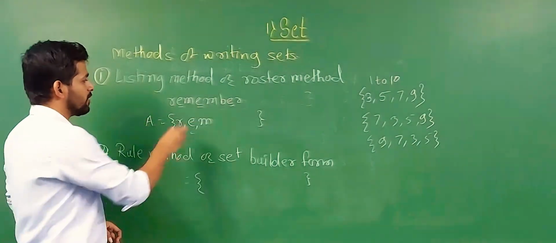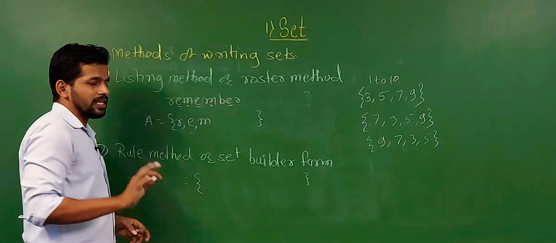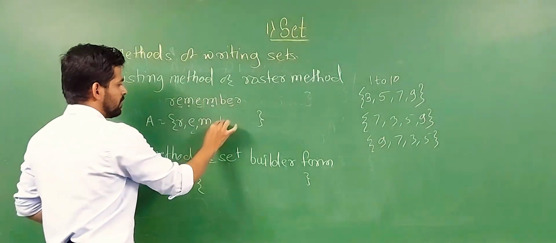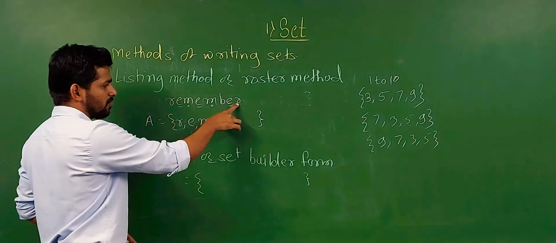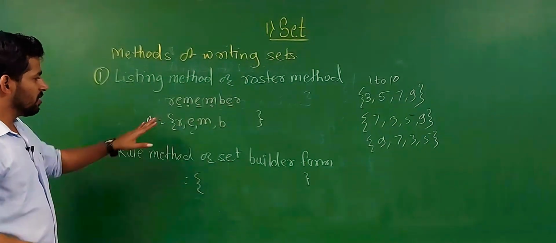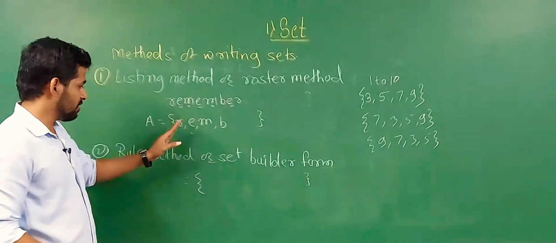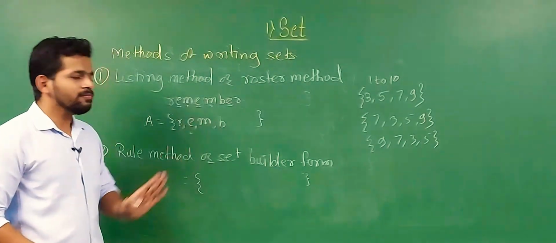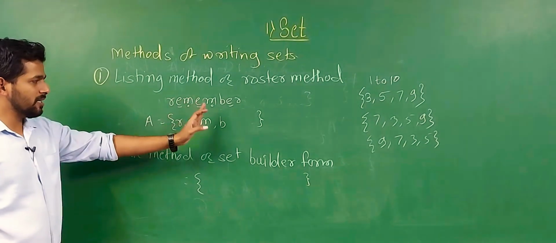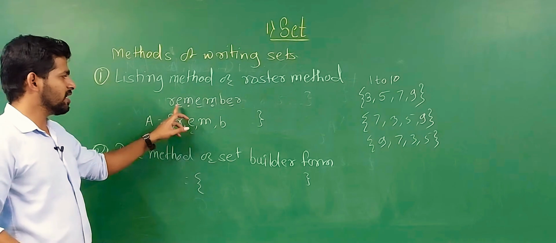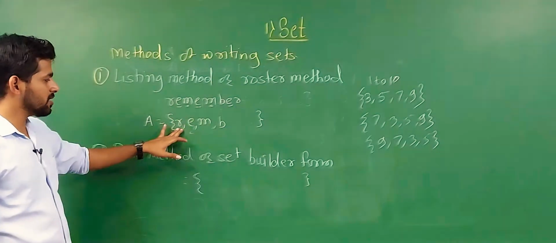M also comes again and again, but we write it only one time, as it is already written. Then after that B, and R is also already written. That's why we write only R, E, M and B. The final answer is R, E, M, B. Means the elements that are repeated, we write only a single time. R comes 2 times, but we write it here a single time.